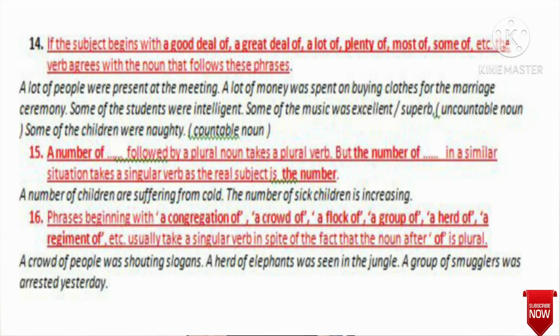Mark the example. A crowd of people. Mark, people just after of. People is plural. But what sort of verb are we using, you see? A crowd of people was shouting slogans. Was is singular. It is because a crowd of people is treated as a single unit.